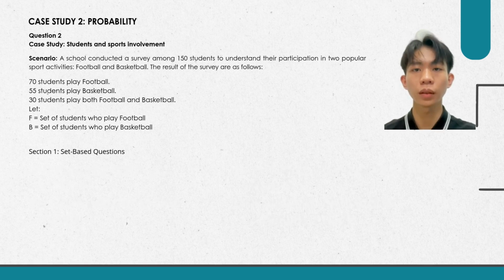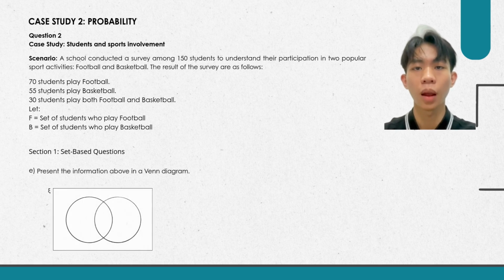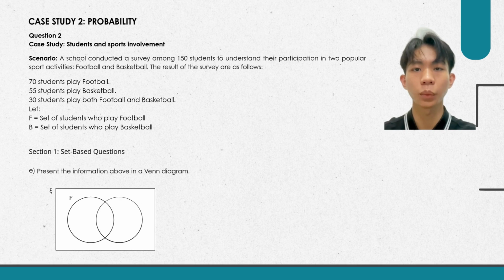We can visualize the set information using a Venn diagram. The left circle represents football players, and the right circle represents basketball players. The overlapping area represents students who play both sports. The area outside both circles shows the 55 students who do not participate in either sport.